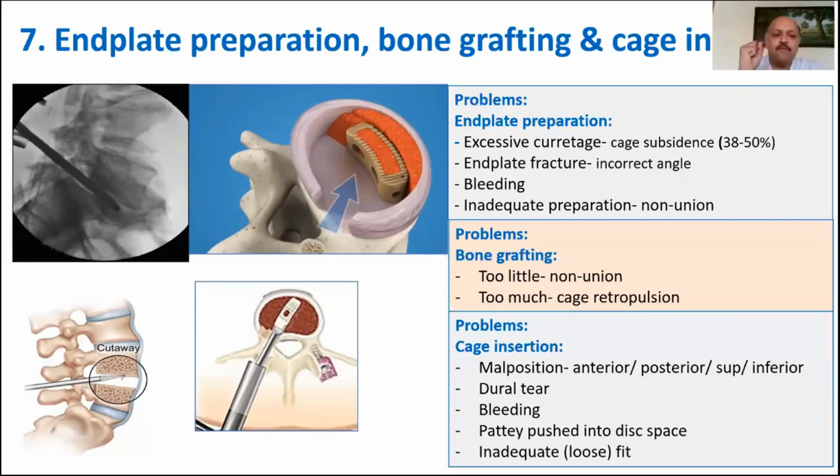If you are not careful with the adequate angulation, you may land up excising a significant amount of the superior end plate, which then results in significant bleeding and then may result in cage subsidence and cage migration. Having done an adequate disc space preparation, one starts with bone grafting.